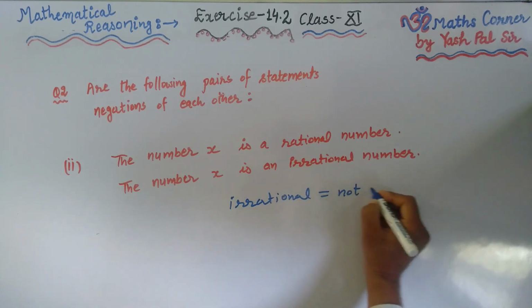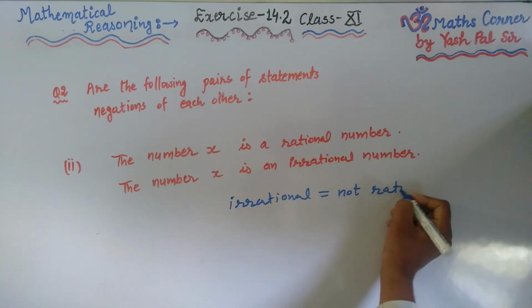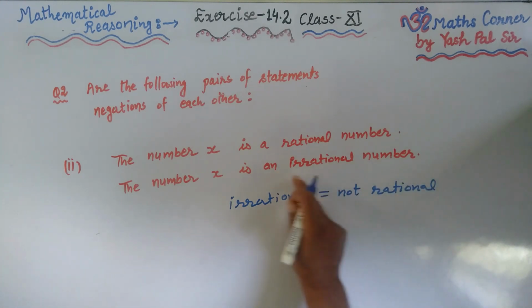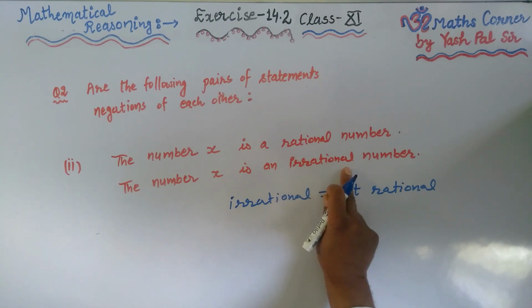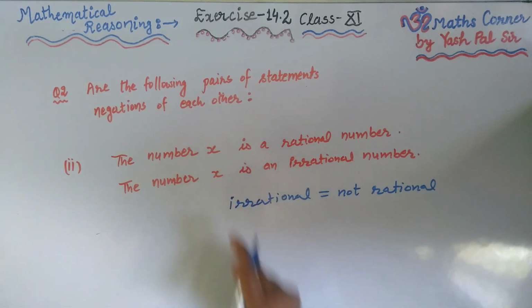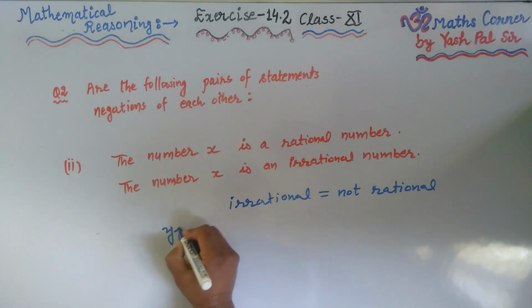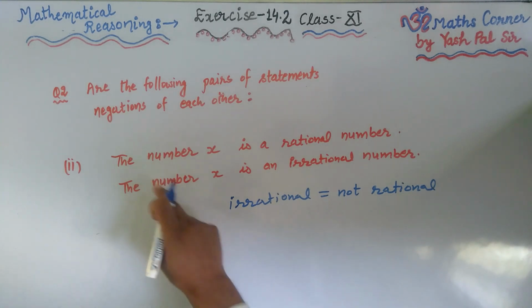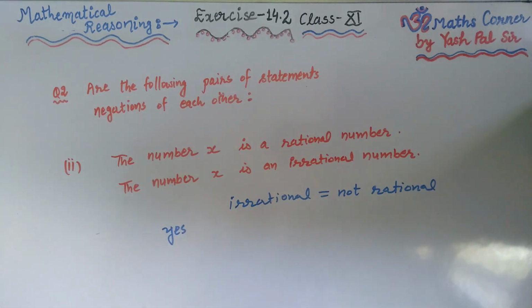Not rational. So "not" is used here. It means these two statements are negations of each other. So what is the answer to this question? Again we say yes, these two statements are negations of each other. So this was question number 2.